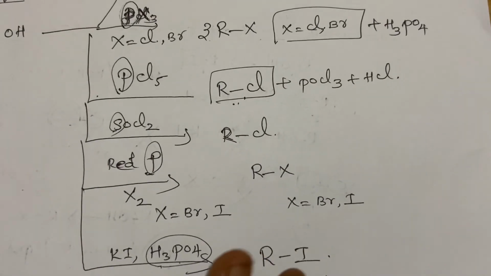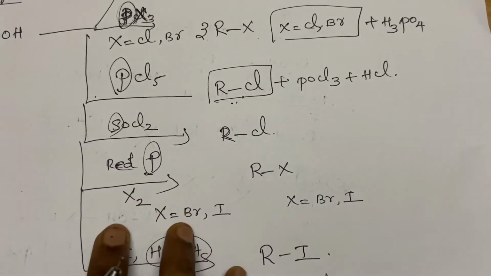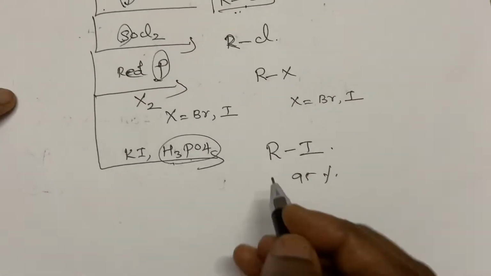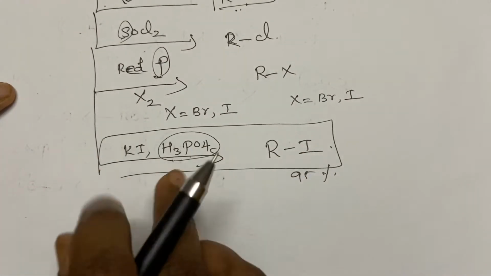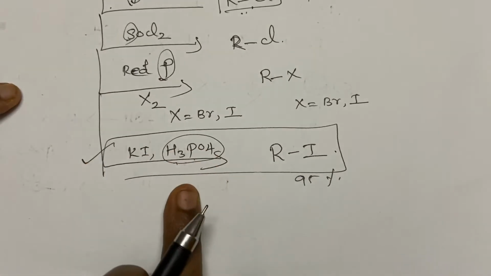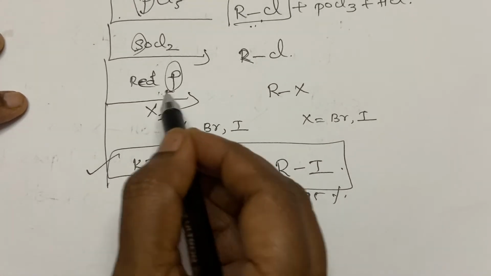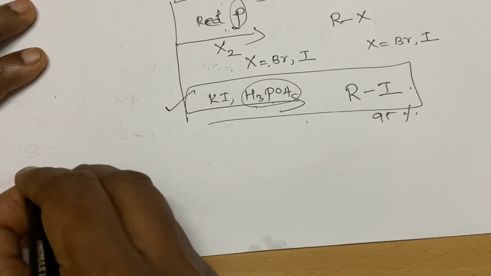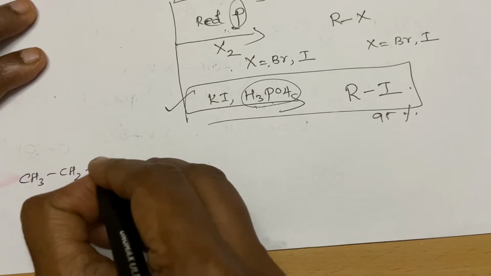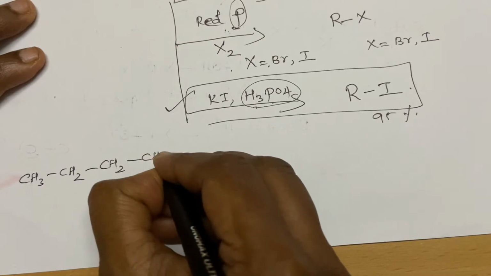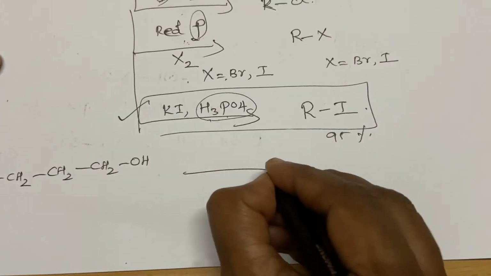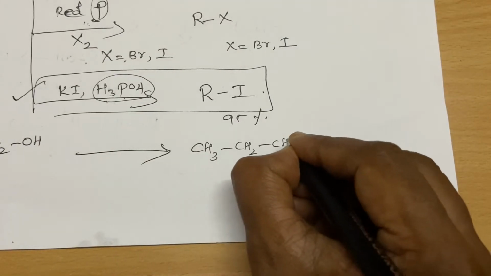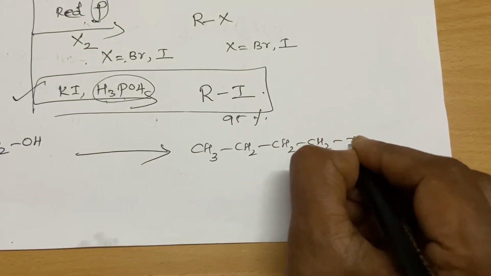Okay students, so which method we can use? What was the question? 1-butanol to 1-iodobutane. So I can use this for sure. I can either use this method or this method, red phosphorus in presence of this one. CH3CH2CH2CH2OH can be achieved through 2 methods.